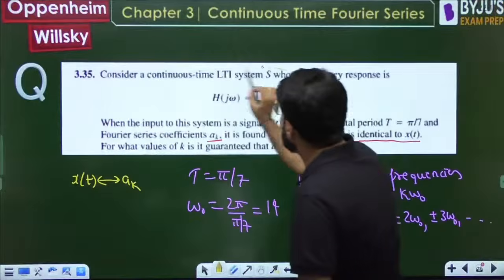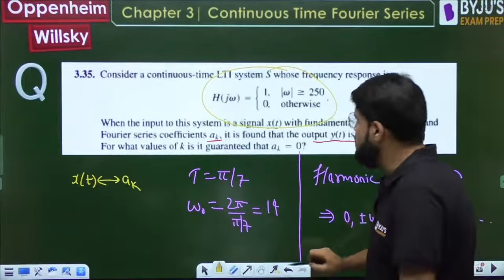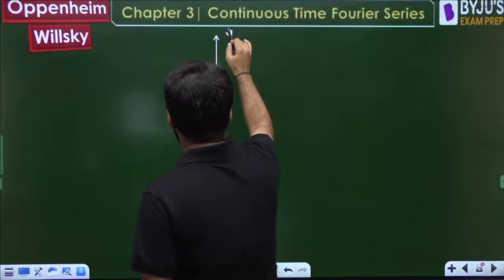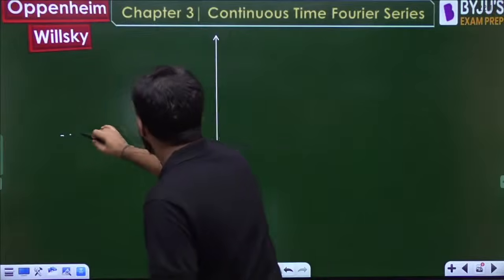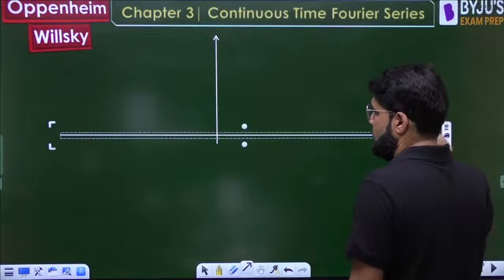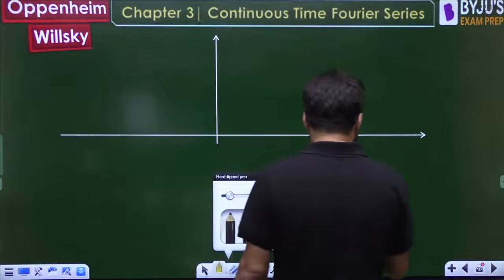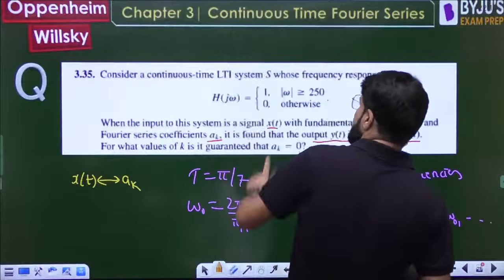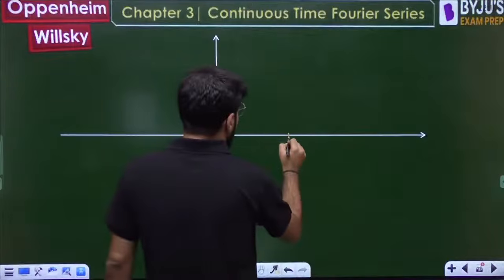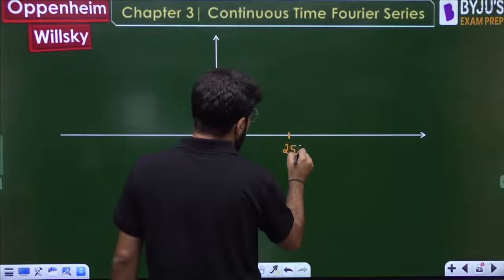Now let me first trace this frequency response, which is very important. H of omega is equal to 1 only for mod omega greater than or equal to 250.